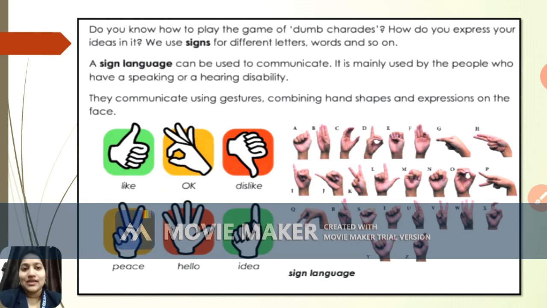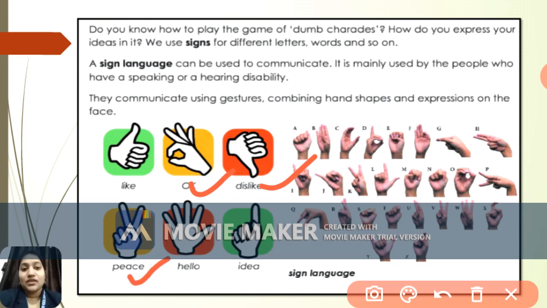So you can see here the images tell us this. The first one is like, second okay, third dislike. See the hand expression, whereas peace, hello, idea, these are all different types of gestures shown through the hand. Even you can see here the different gestures of the hand movement. So through these hand movements, hand shapes and expressions on the face, and even the gestures which we use, it helps to communicate. So sign language is basically used by those people who have speaking as well as hearing disability. Okay, so have you understood this sign language part?